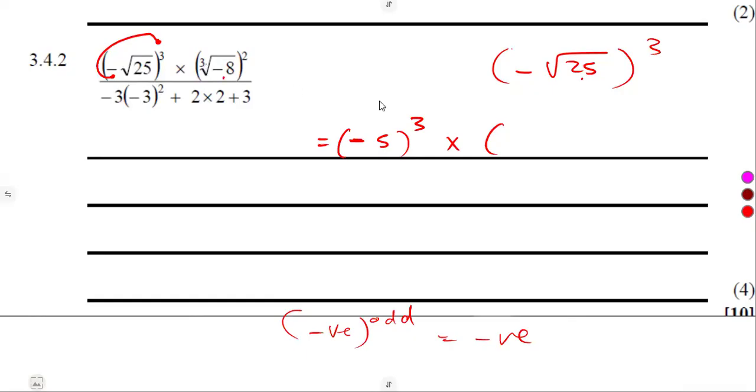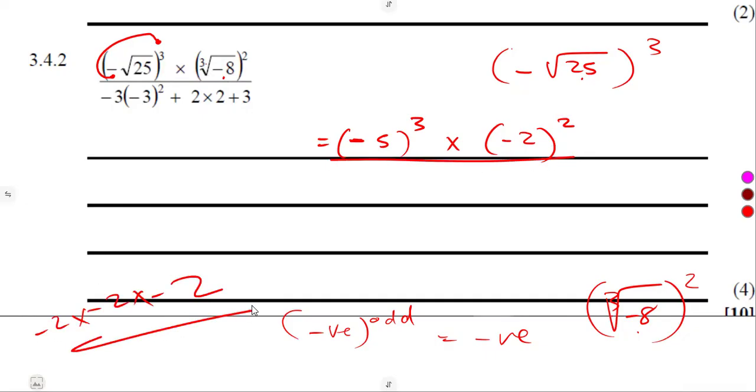The cube root of minus 8 on the other hand, to the exponent of 2. What is the cube root of minus 8? That's minus 2, to the exponent of 2. The number that multiplies itself 3 times, minus 2 times minus 2 times minus 2, gives us minus 8. Or you can use your calculator. Then minus 3 times minus 3 squared.